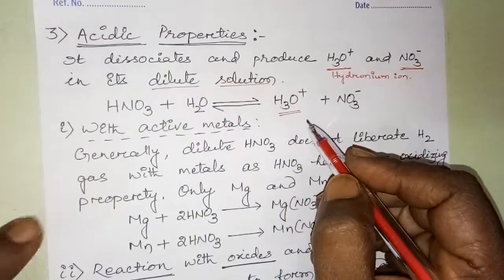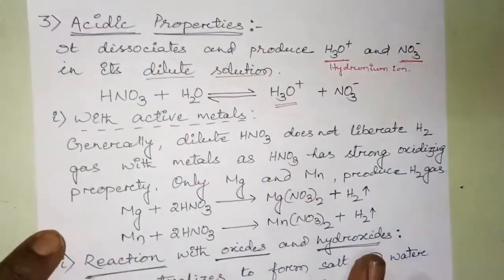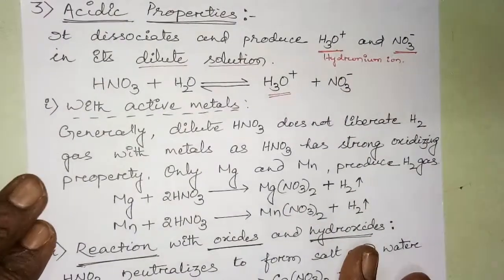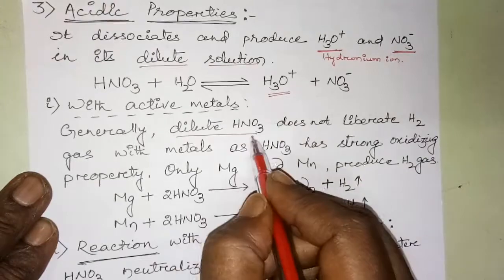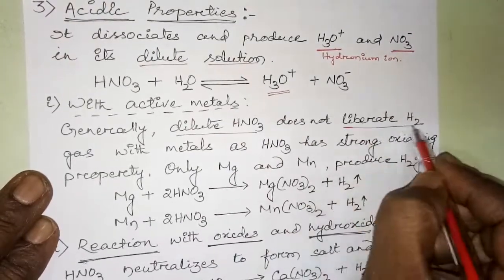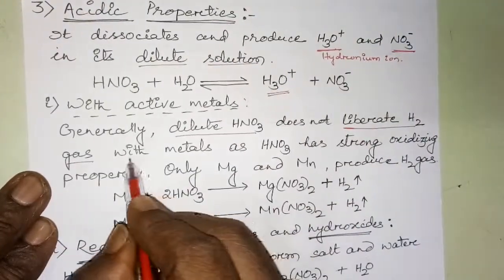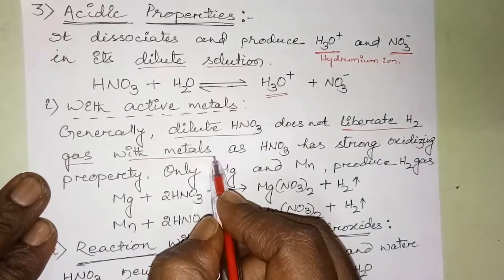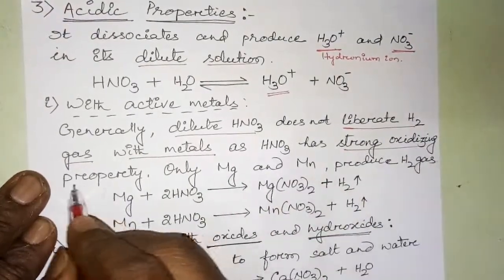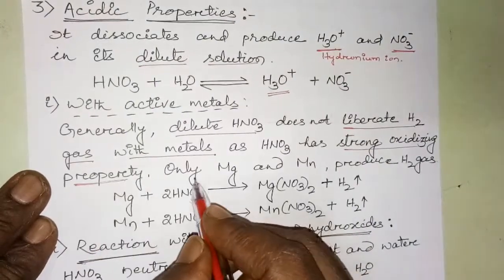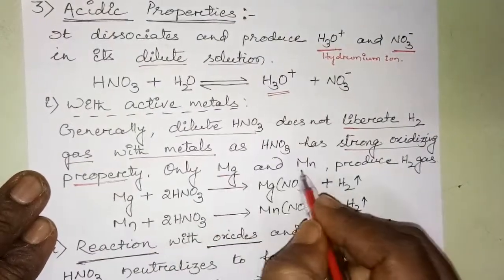Clear? Then with active metals, what is the role of nitric acid? Most important, generally dilute nitric acid doesn't liberate hydrogen gas with metals, because HNO3 has a strong oxidizing property. It produces hydrogen gas only when reacting with magnesium and manganese.